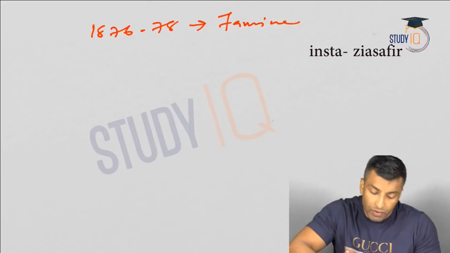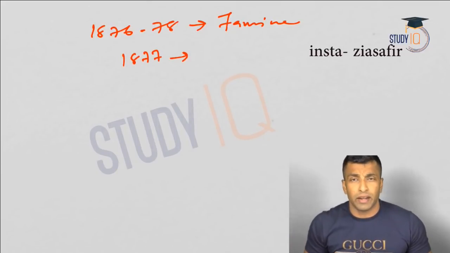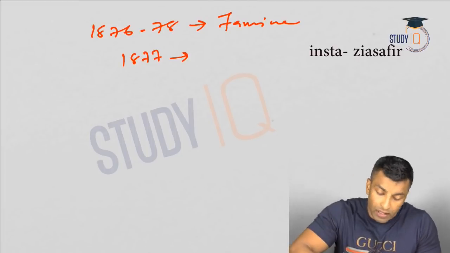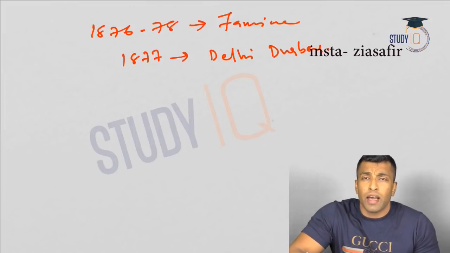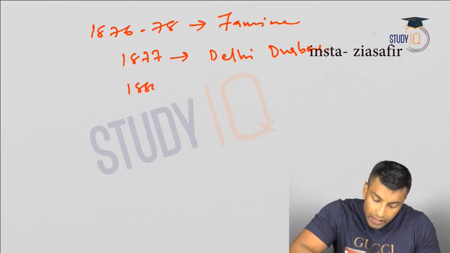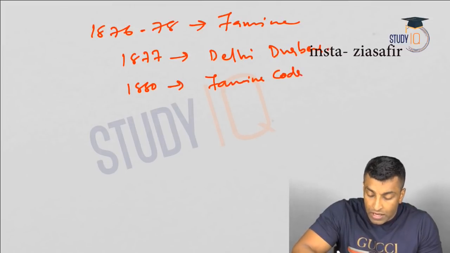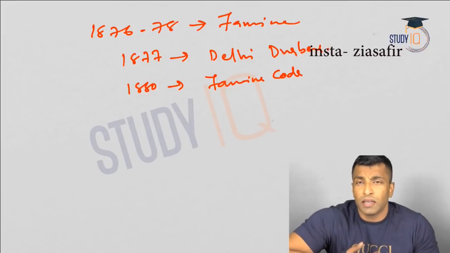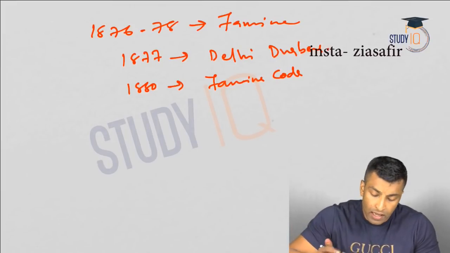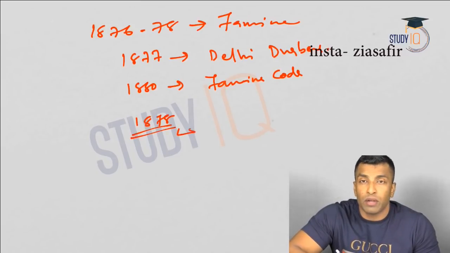Then we will also talk about 1877, something which is very famous, that is Delhi Durbar, which happened during the time of this famine, which angered the nationalists. Okay, Delhi Durbar 1877. And we will also talk about 1880, the famine code, which was drafted by Strachey. Okay, and we will also talk about some other important concepts which happened in 1878, like Vernacular Press Act.